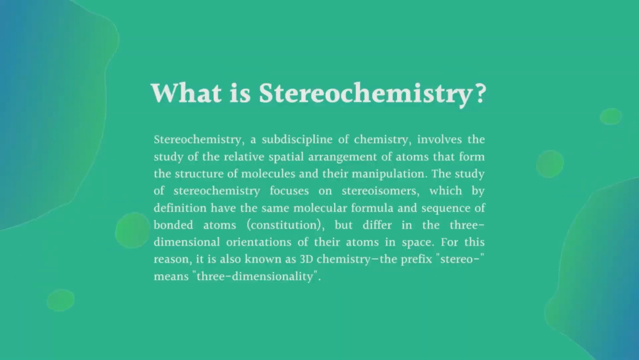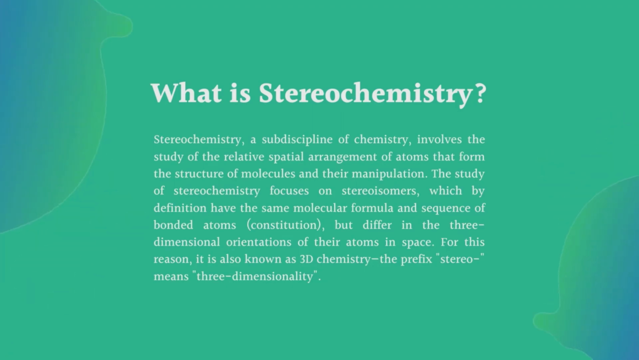What is stereochemistry? Stereochemistry is a subdiscipline of chemistry which involves the study of the relative spatial arrangement of atoms that form the structure of molecules and their manipulation. So stereochemistry is nothing but how atoms are arranged in any organic molecule, and in order to understand the properties of all these organic molecules, how these structures or arrangements of atoms are related and how they explain the properties, the entire study comes under stereochemistry.